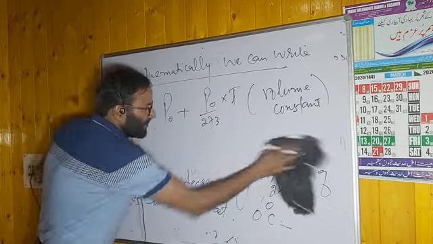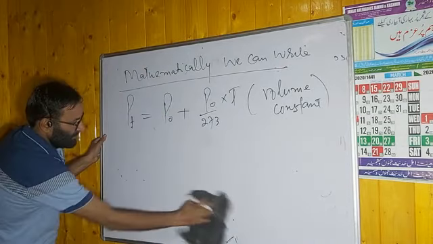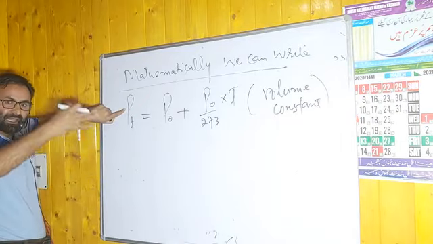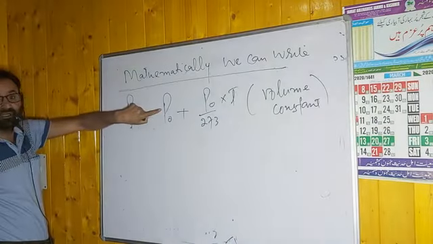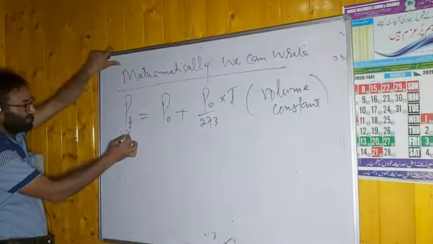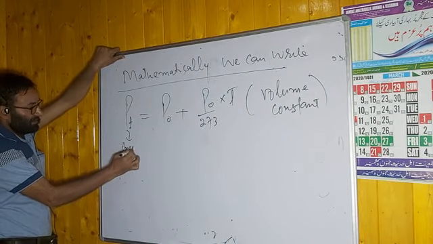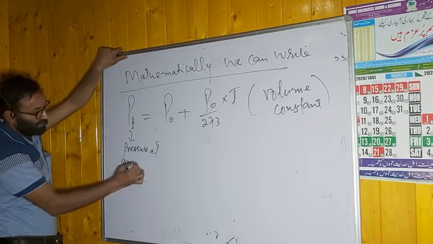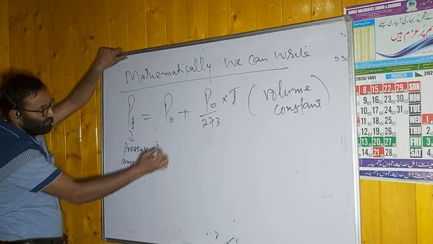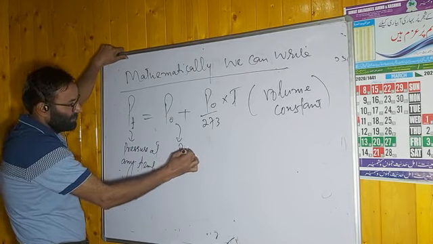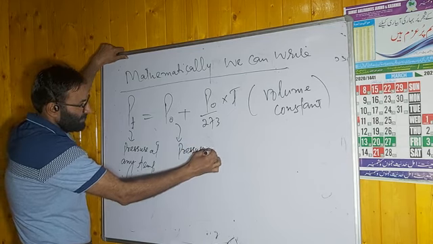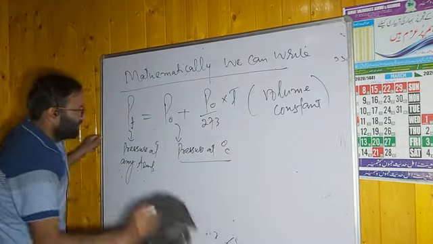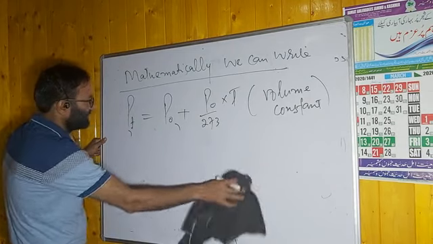PT is pressure of a gas at any temperature. What is P0? Pressure of gas at 0 degree Celsius. Remember this point.